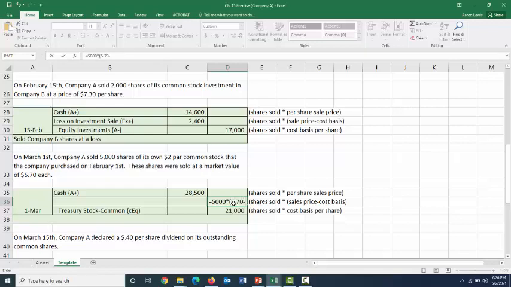We originally paid $4.20 a piece to buy those shares back on February 1st, which means we're making $1.50 in profit per share. Well, if we're making $1.50 in profit per share on 5,000 shares being sold, that comes out to be 7,500.